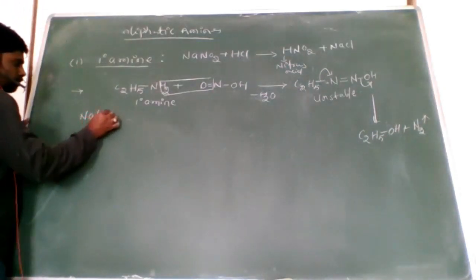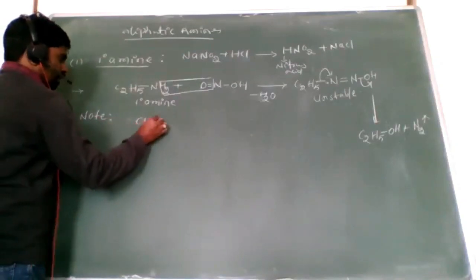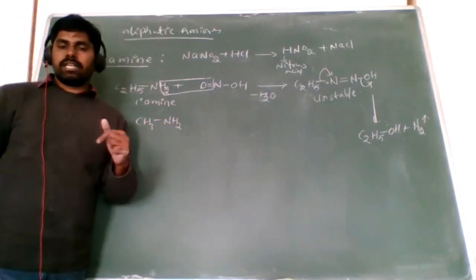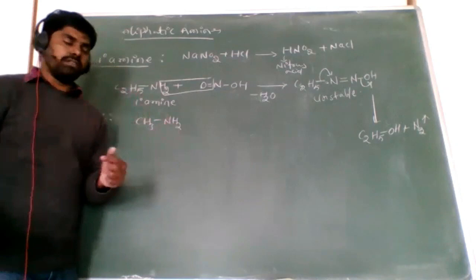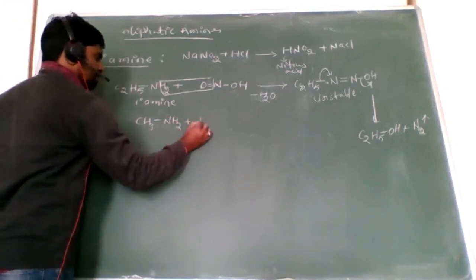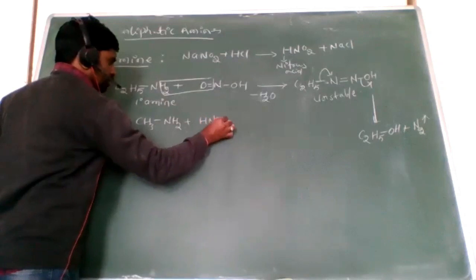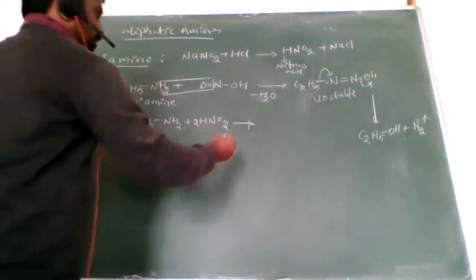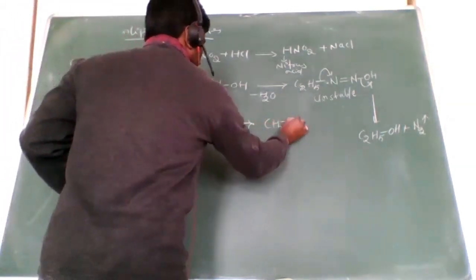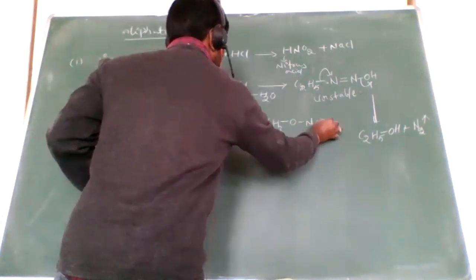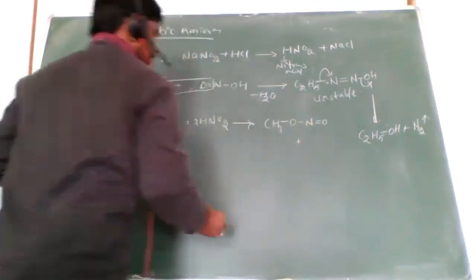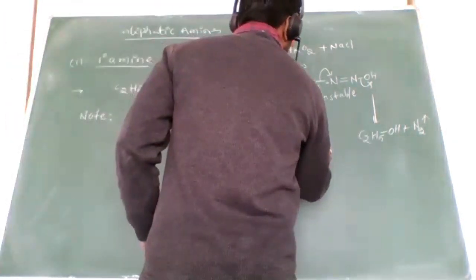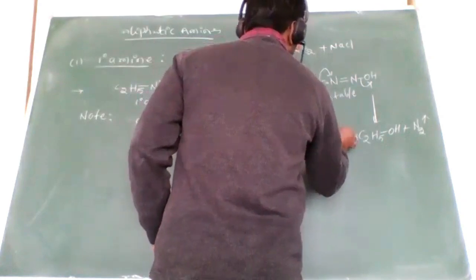Note: methylamine gives methyl nitrate, or it gives dimethyl ether. When nitrous acid reacts with methylamine, here we get methyl nitrate, plus here we get nitrogen gas and water, N2 plus H2O.